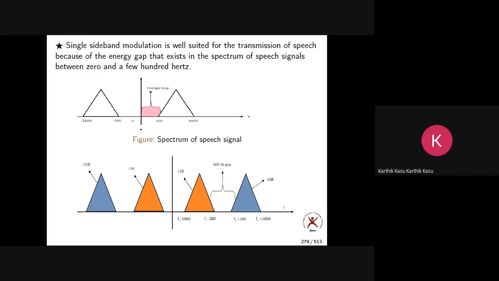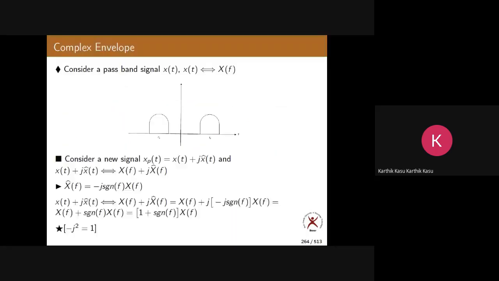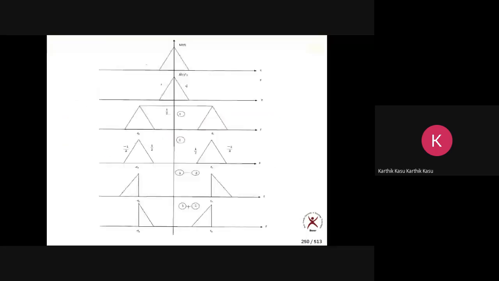Okay. So in the previous example, there is no gap between the upper sideband and the lower sideband. Why? What is the reason? I had taken the spectrum starting from 0. So for understanding, don't get confused. I have taken a spectrum like this, which starts from 0.